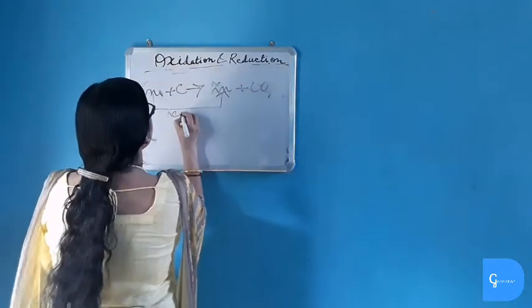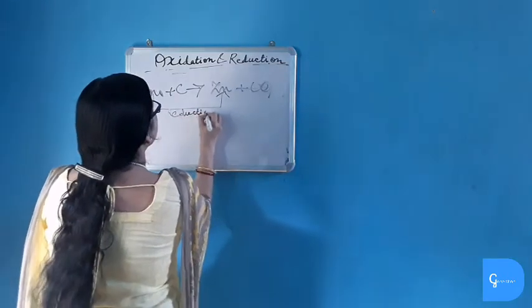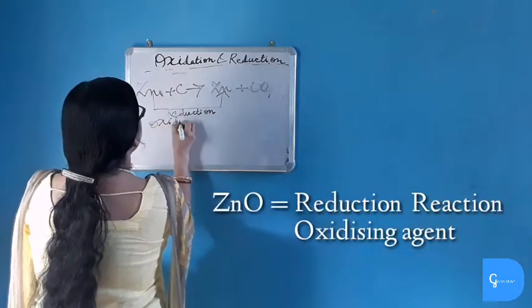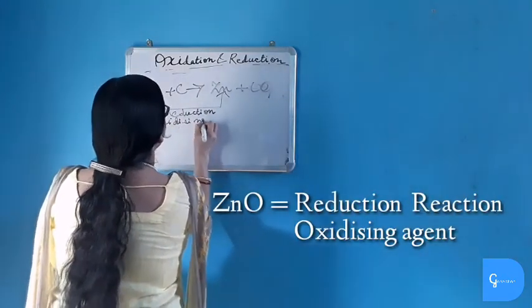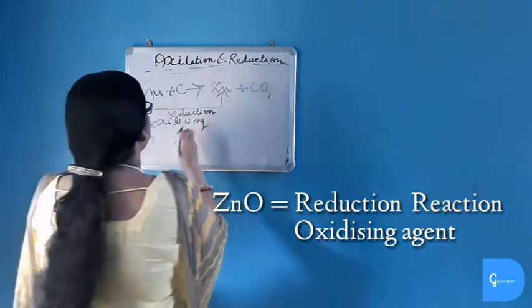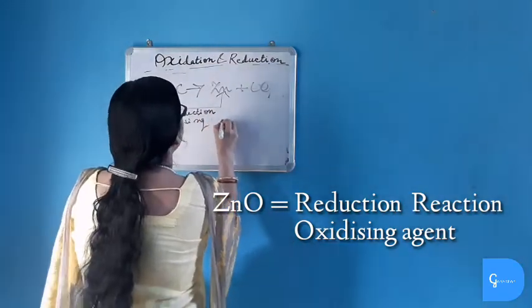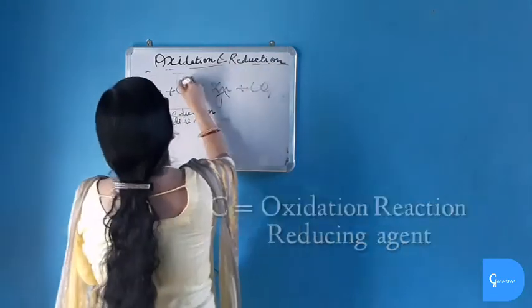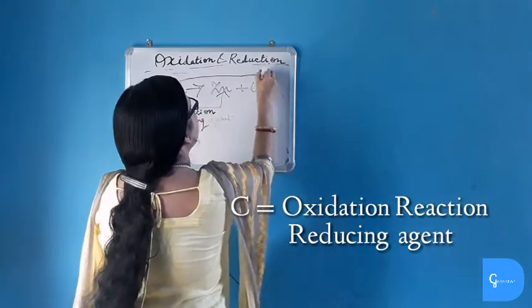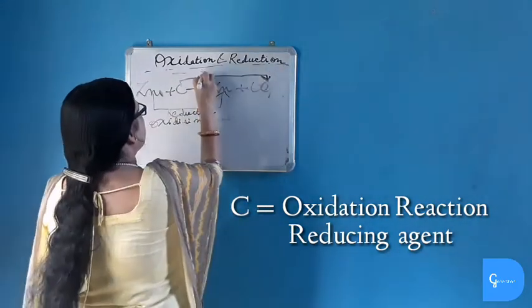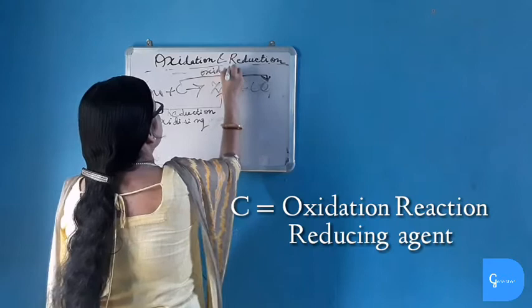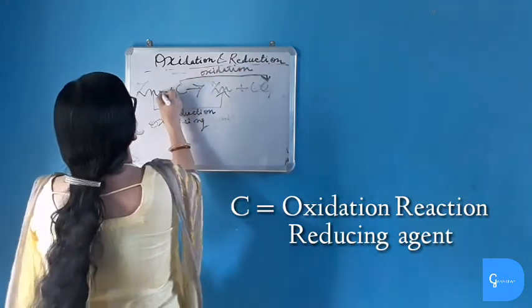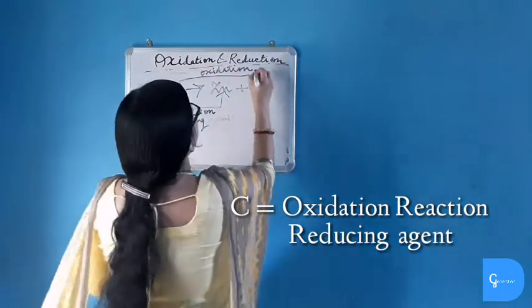Zinc oxide is undergoing reduction reaction, and the substance which undergoes a reduction reaction is oxidizing agent. Thus, zinc oxide is oxidizing agent, as it is giving oxygen in the reaction. Again, take the example of carbon. Carbon combines with oxygen given by the zinc oxide and forms carbon monoxide. So carbon undergoes oxidation reaction, and as it combines with oxygen, it is removing oxygen from zinc oxide. So it is reducing agent.